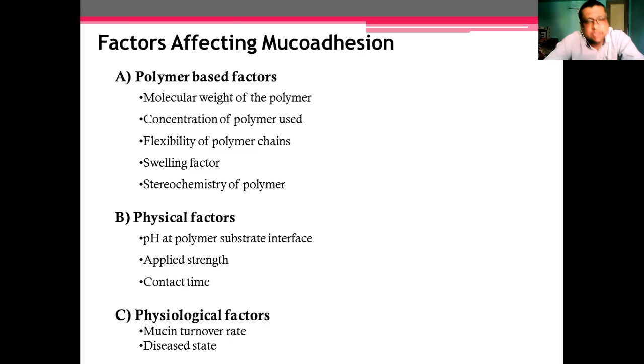And then there is a physiological factor, that is the mucin turnover rate. Generally, my friend, mucin turnover rate means our saliva or the mucin present in our mouth cavity or our GI tract will turn over. It will depend upon 15 days to 1 month. Means it has a certain frequency. That factor is also responsible for attachment of a mucoadhesive device. And the last point is the disease state. If the patient is suffering from a mouth ulcer, and at that time you develop mucoadhesive drug delivery, no, no, no. It is not suitable for that.